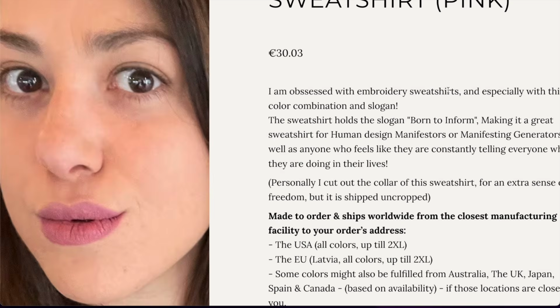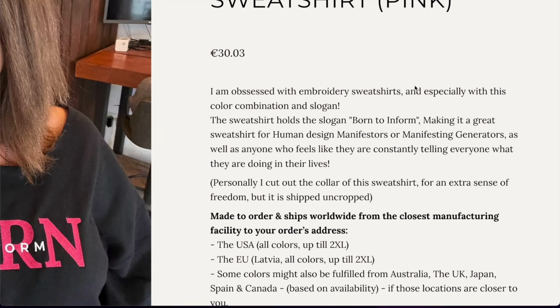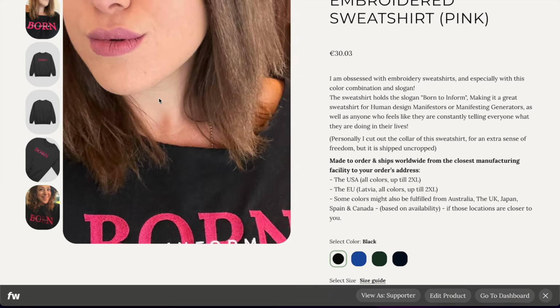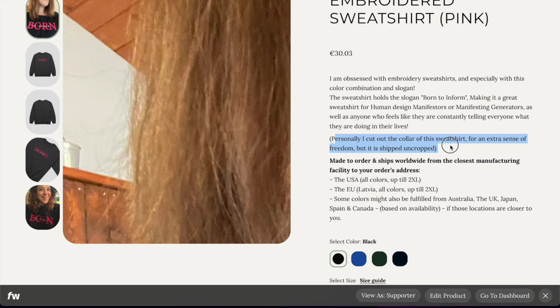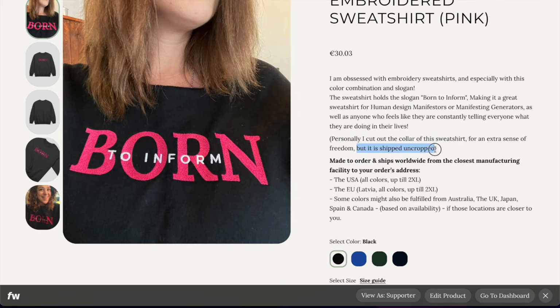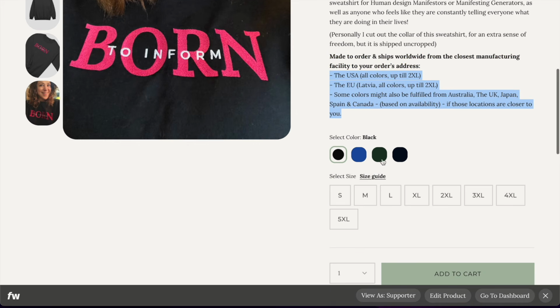So I wrote that I'm obsessed with these because I am obsessed with these. And I love this color combination and slogan. The sweatshirt has this slogan on it. It makes it a great sweatshirt for a type of person or persons or audience. Basically explaining to your own niche, why would they like this? I also added a photo of me here with the color of it cropped. So I wrote that I personally cut out the color of the sweatshirt, but it is shipped uncropped. And then I wrote made to order and ships worldwide from these countries and with these colors.